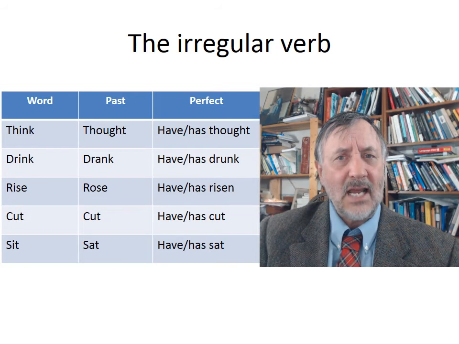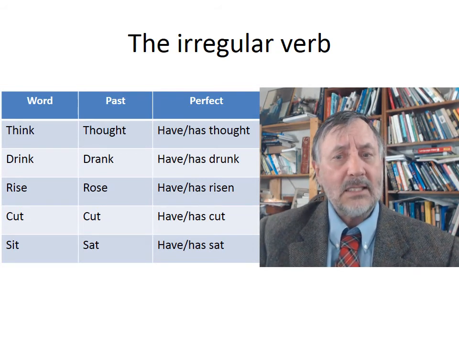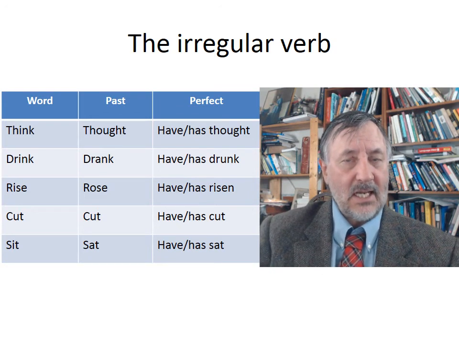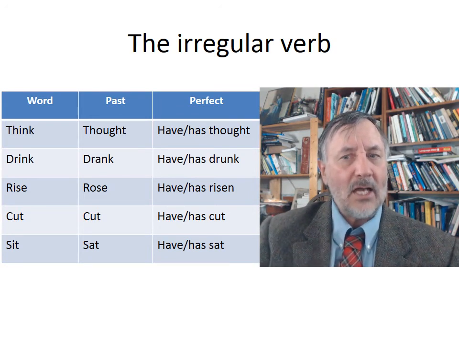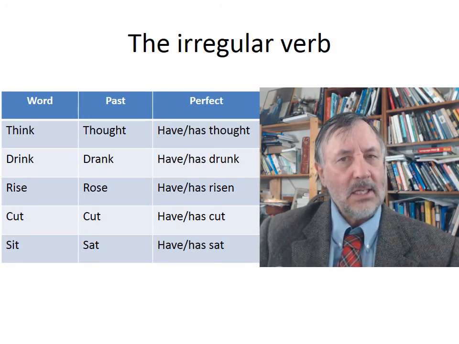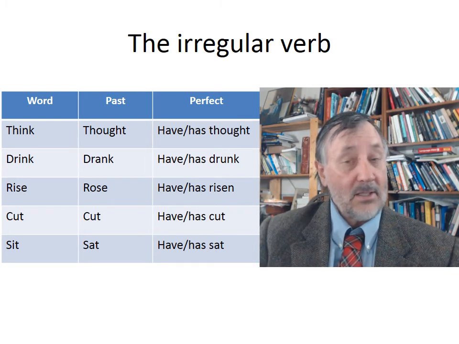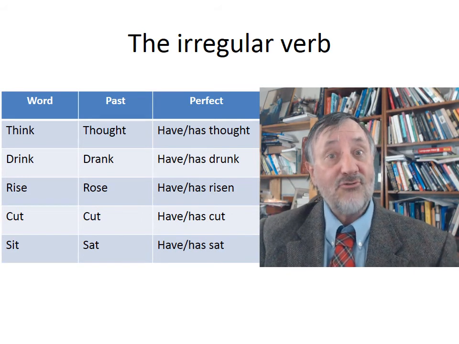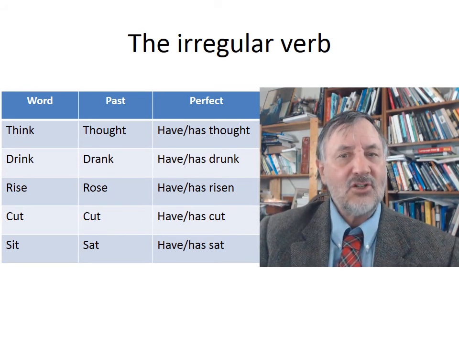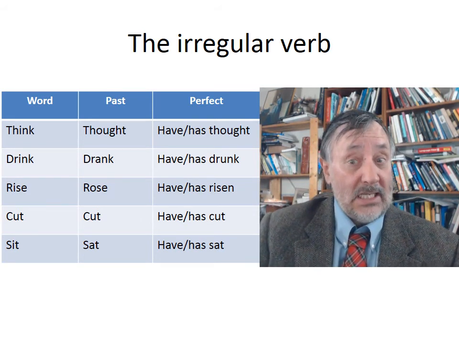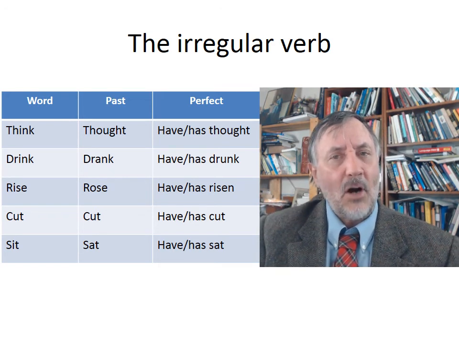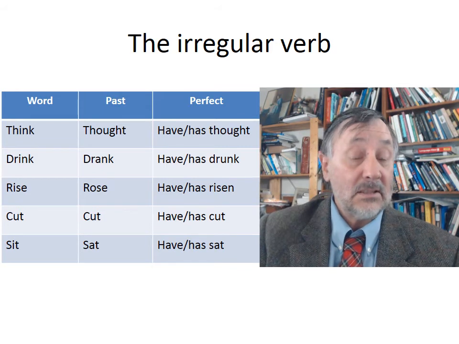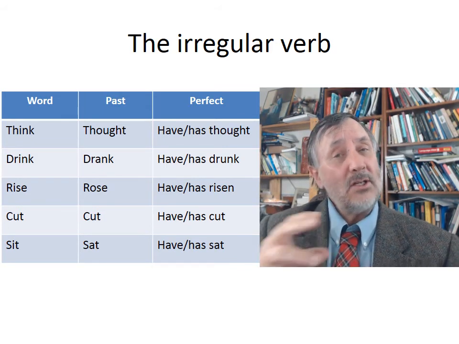And you can see from the example that I have over here that you have words like think. Present tense, think, I think. Well, yesterday I thought, or I have thought. You see, so that follows a different pattern. It doesn't follow a regular pattern because you have a verb that rhymes with think, as in drink, and the past tense is drank. So how would you predict that? And the participle form is drunk. He has drunk too much. Okay, so there's no way to predict that.